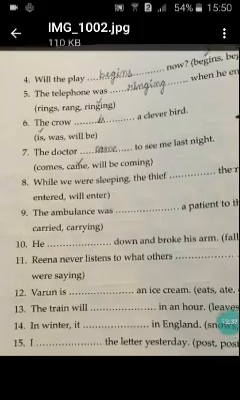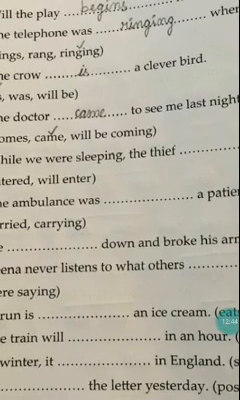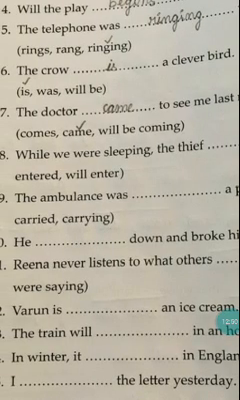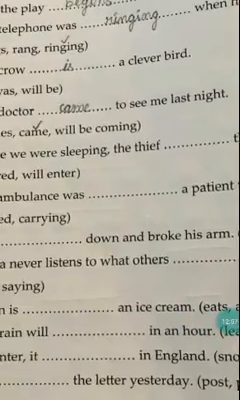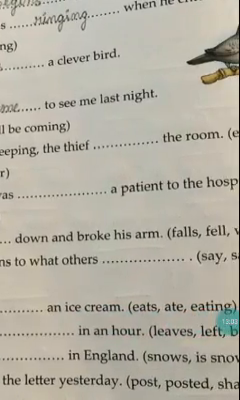Next, 12th one. Varun is dash an ice cream. Options are eats, ate, eating. Varun is eats an ice cream? No. Varun is ate an ice cream, which is past tense? No. Is itself is saying that it is something about present or present continuous, right? Varun is eating an ice cream. That is the right answer. Very good.